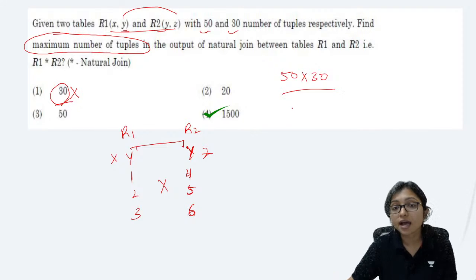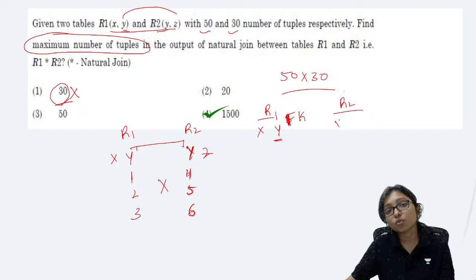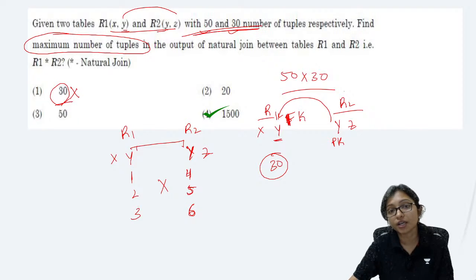When there is a superset and subset relationship, if it is given like that, R1 has X, Y, where this Y may be your foreign key, and R2 has Y, Z, where this is your primary key and it is referenced by the foreign key, then only we will go for this 30. As there is nothing mentioned here, you must clear your concept.